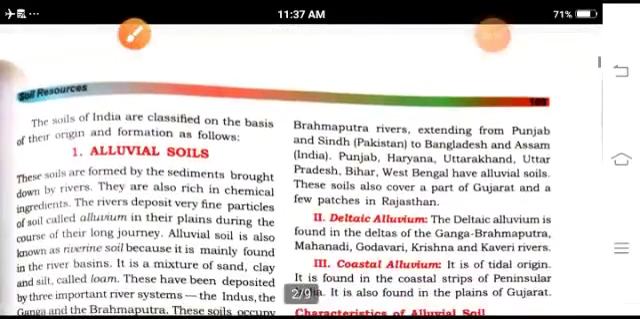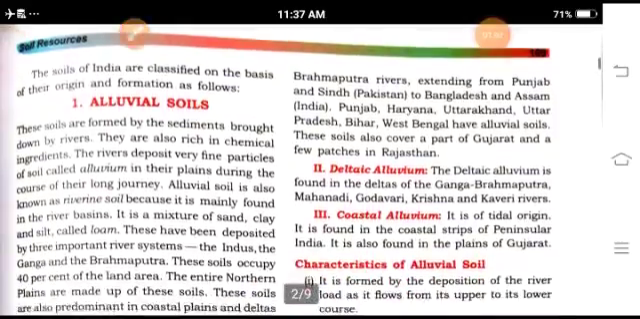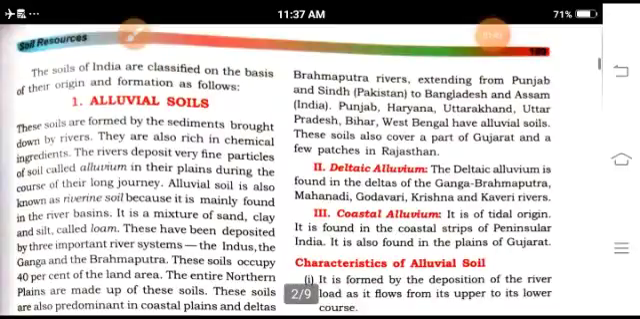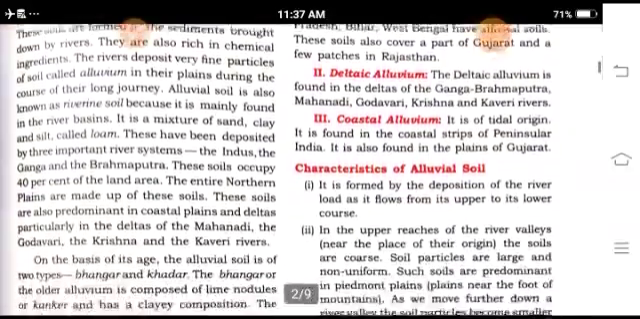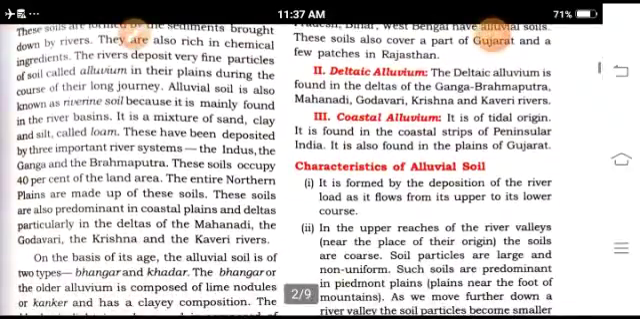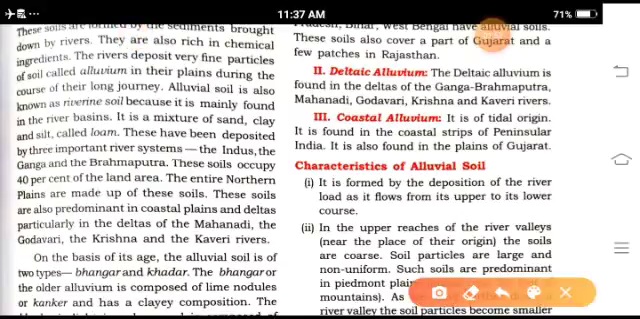The alluvial soils are divided into two parts: one is Khadar and one is Bhangar. Alluvial soils are also known as river-borne soils because these soils are found in river basins. Alluvial soils are mainly found in two parts: deltaic alluvium and coastal alluvium. Deltaic alluvium is found where rivers like Ganga, Brahmaputra, Mahanadi, Godavari, Krishna, and Kaveri form deltas. Coastal alluvium is found in the southwest and southeast of India where the coasts are.